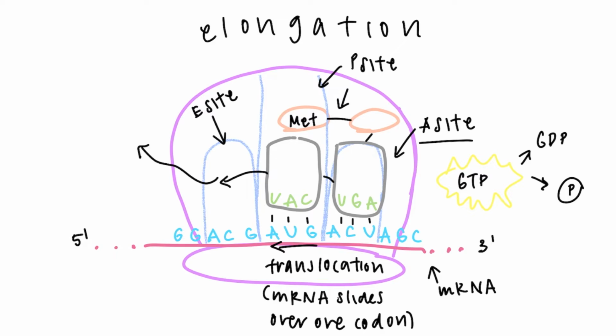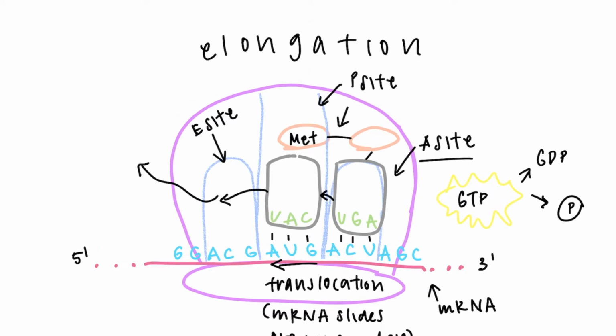The tRNA now holding the polypeptide chain moves to the P site, making it a peptidyl-tRNA, and this makes room for the codon at the A site to be read. Accordingly, a new aminoacyl tRNA will bind to the codon there, and this process will continue to elongate the polypeptide chain.